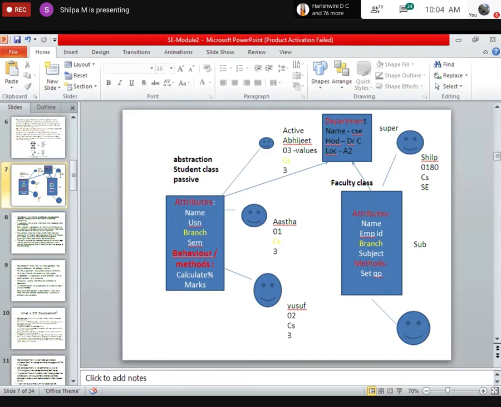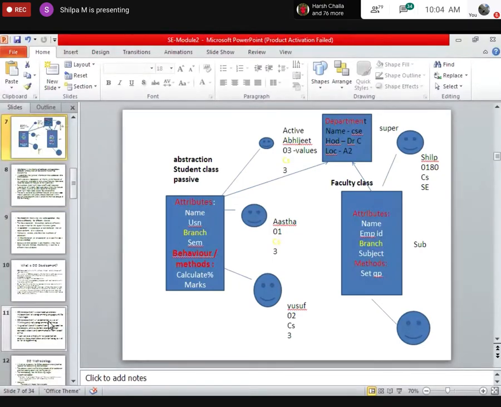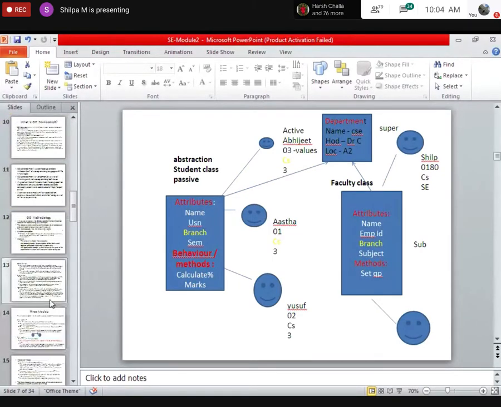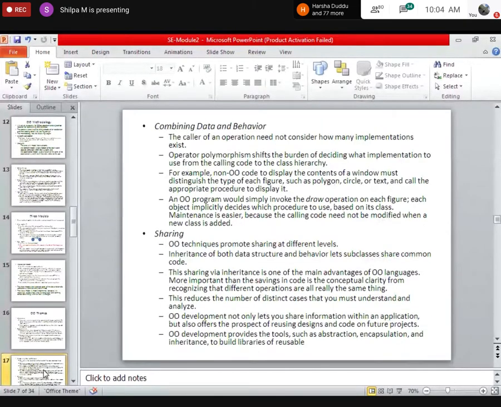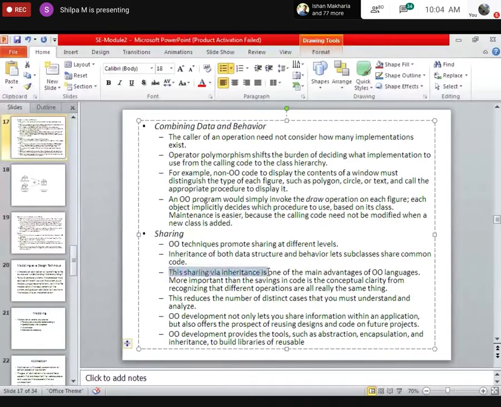So this kind of sharing is available in your OOPS. Basically, data sharing is possible through inheritance. So that is what the sharing via inheritance is, all that what you have in theory.